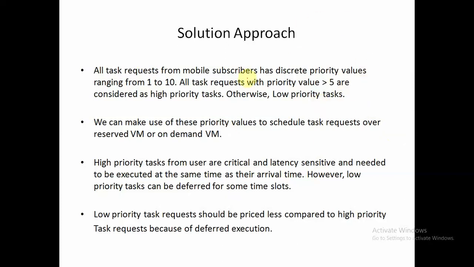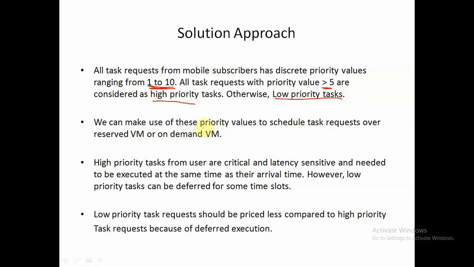So what is the solution approach that we should take? The tasks that come to the broker have some priorities, discrete priorities from 1 to 10. All the tasks that have priorities higher than 5 are considered high priority tasks, otherwise they are considered low priority tasks.